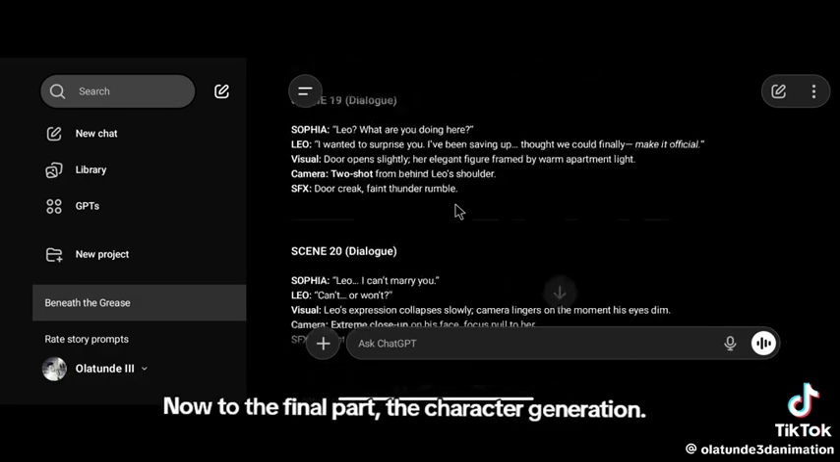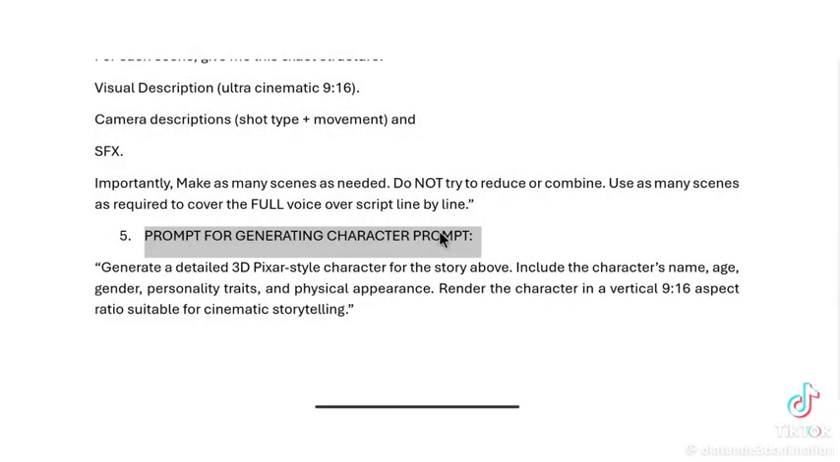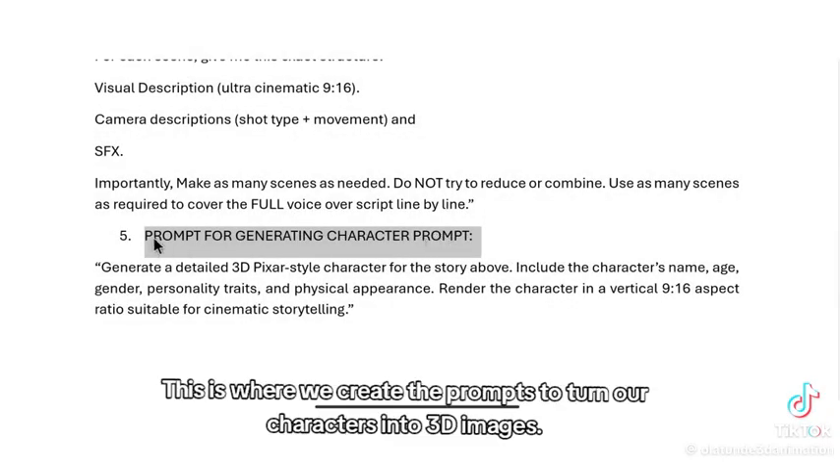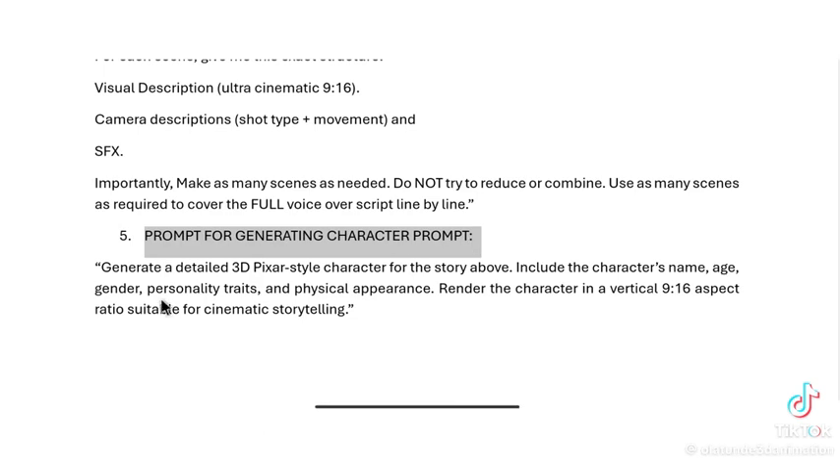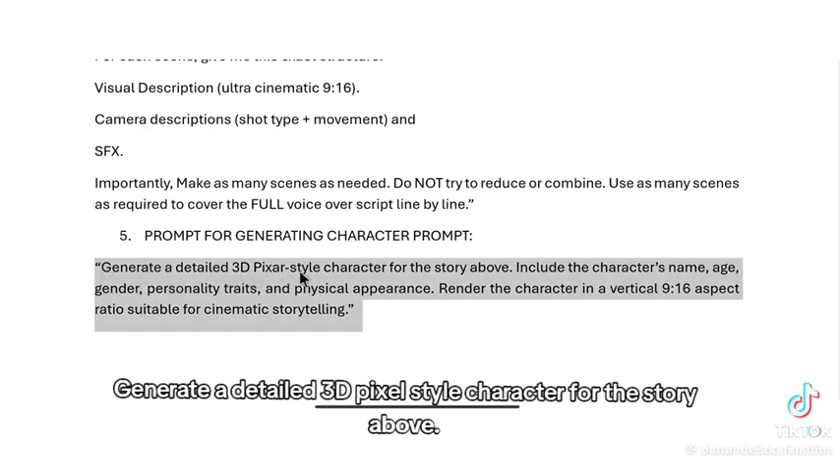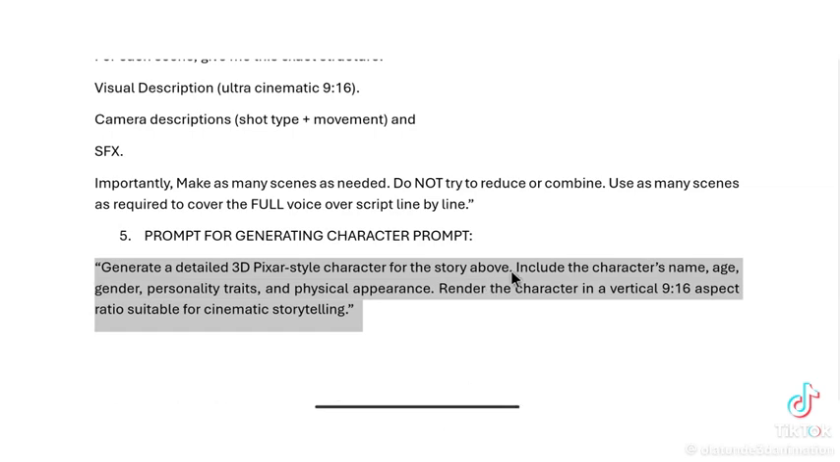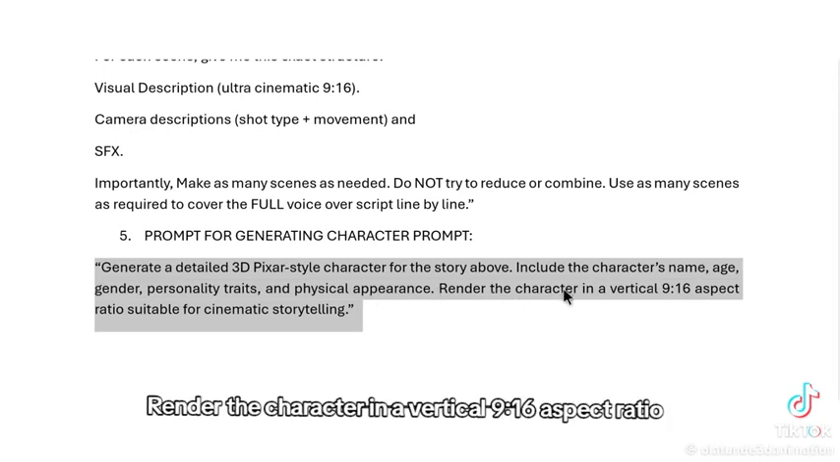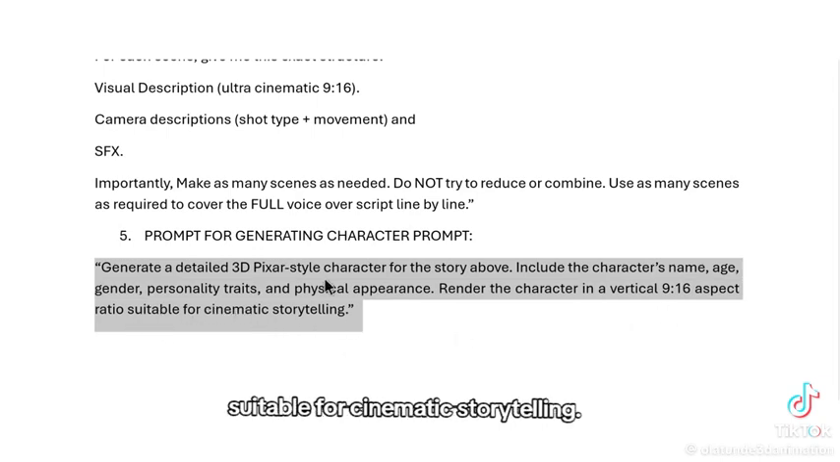Now to the final part, the character generation. This is where we create the prompts to turn our characters into 3D images. In the below box in ChatGPT, just type this: generate a detailed 3D Pixar style character for the story above. Include the character's name, age, gender, personality trait, and physical appearance. Render the character in a vertical 9:16 aspect ratio suitable for cinematic storytelling.